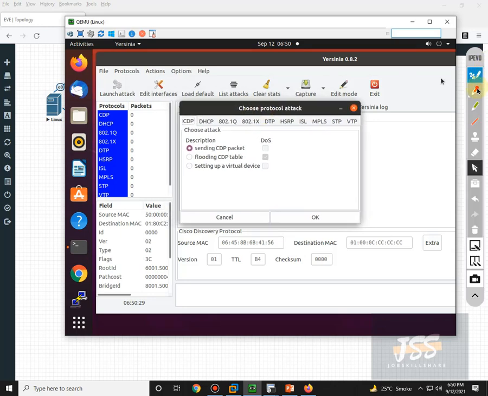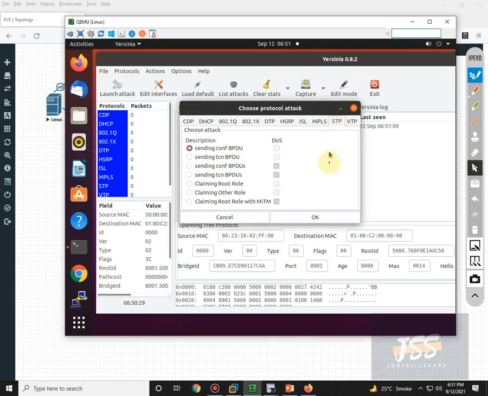Then you need to go into STP, because these attacks belong to the spanning tree protocol. We want to make this Linux machine a root bridge. So click on STP, and here we have some other options. The option that I'm currently looking for is claiming root role. So I'm claiming that I want to be a root bridge.